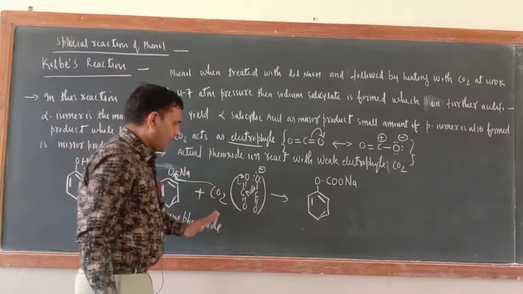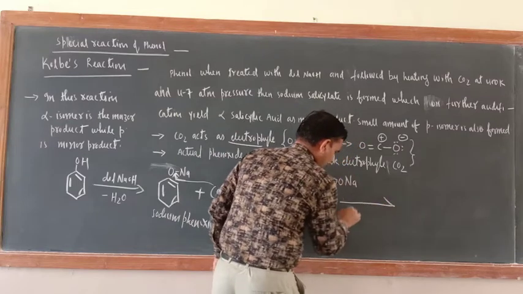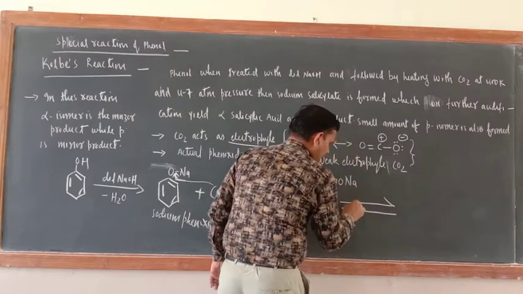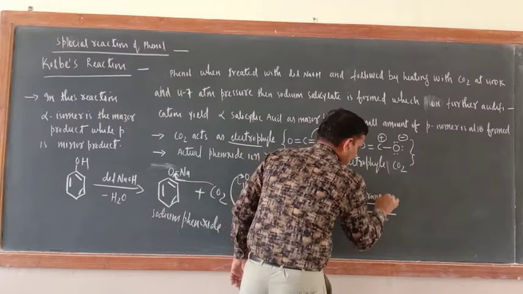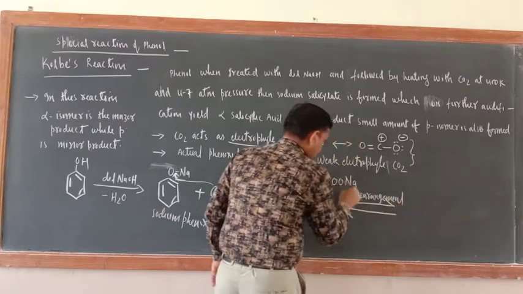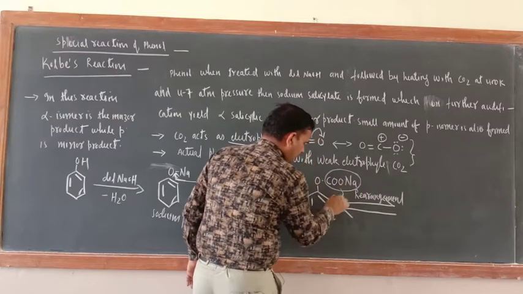Yes. Now just try to understand. Rearrangement would be there. Write rearrangement. So this COONa group will come here.